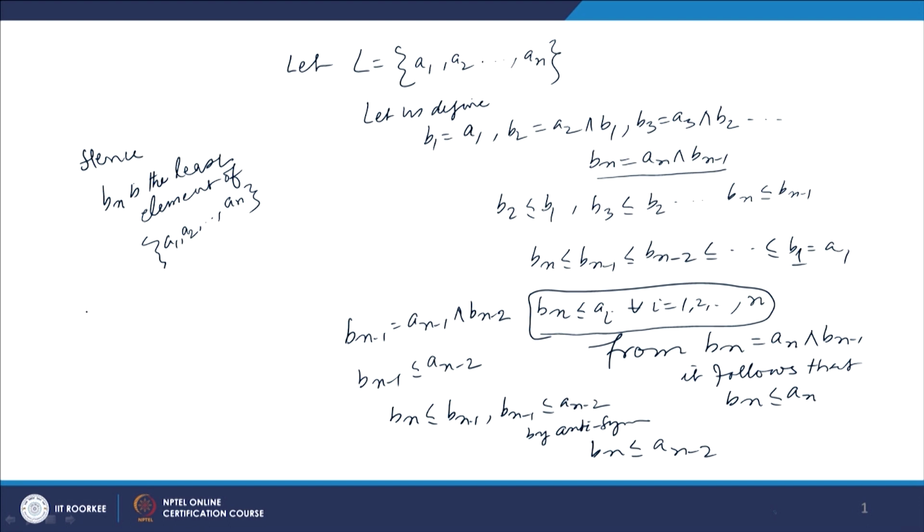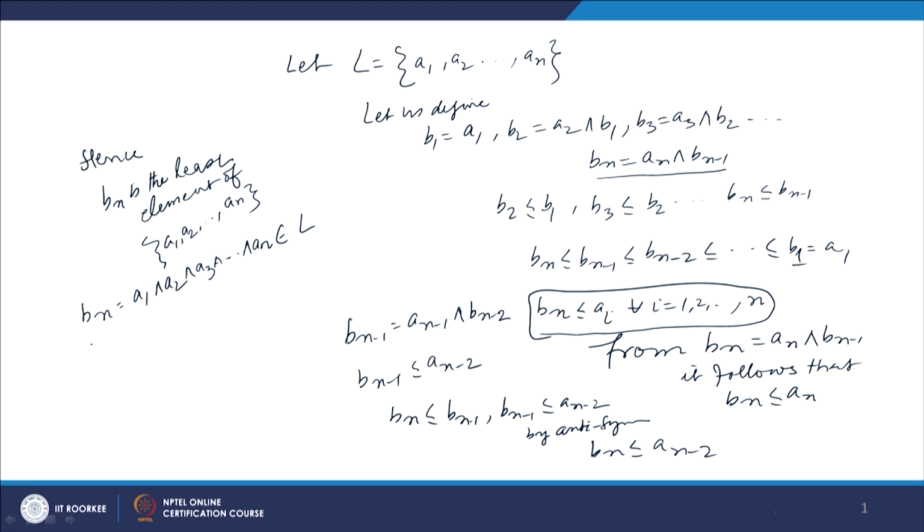So, what we get? Bn becomes A1 meet A2 meet A3 and so on meet An. Now, clearly L is a lattice. So, A1 meet A2 meet A3 and so on meet An is an element of L by associativity. So, L has the least element.